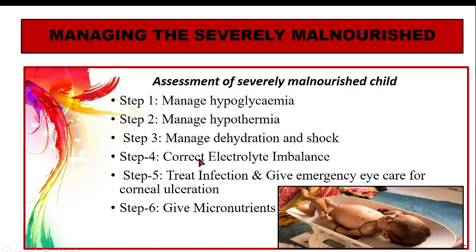Step 4, correct electrolyte imbalance. Step 5 is treat infection and give emergency eye care for corneal ulceration. And step 6 is we give micronutrients.